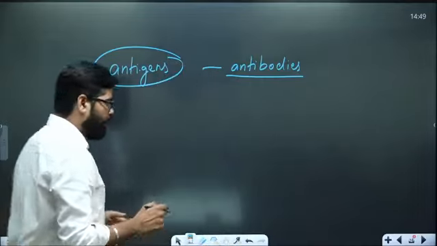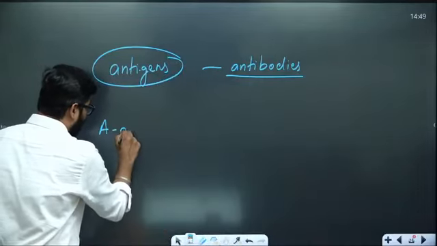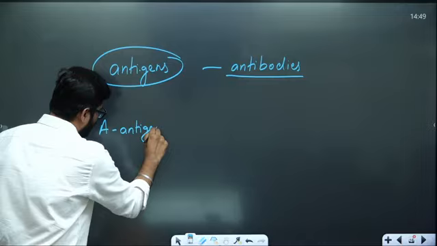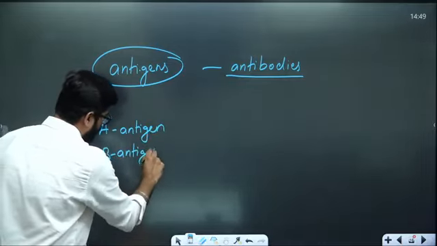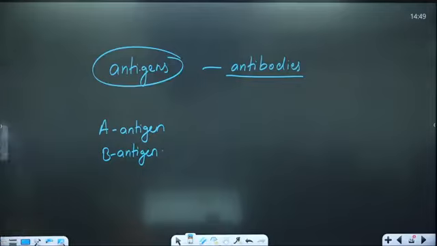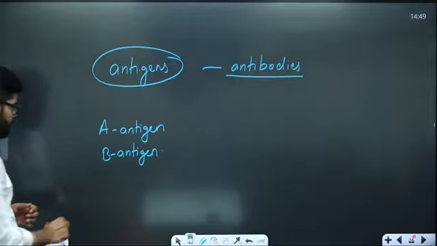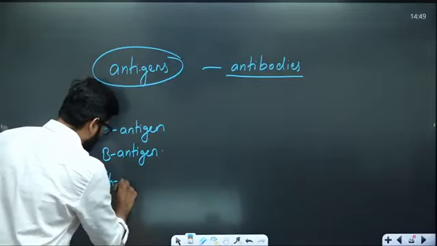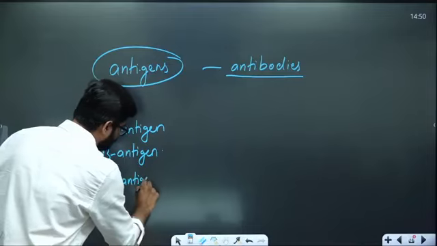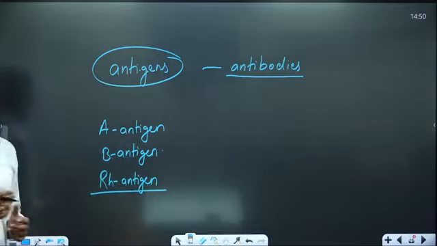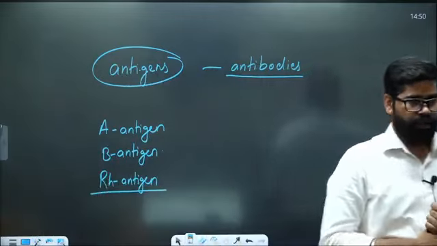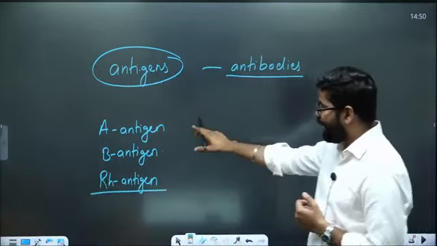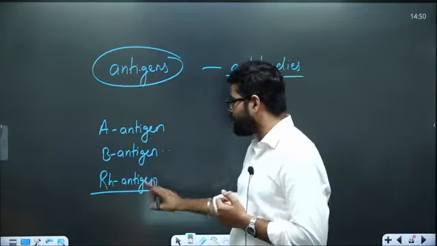One is A protein or A antigen, and another is called B antigen. There is a third type of antigen also, which is Rh antigen. There is nothing like O antigen. O is no such protein.